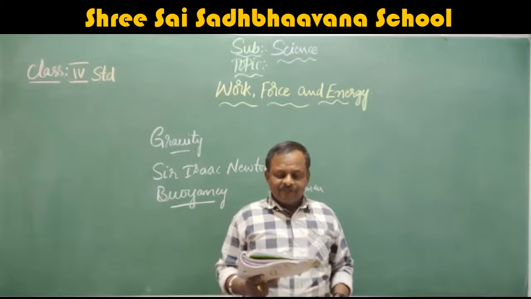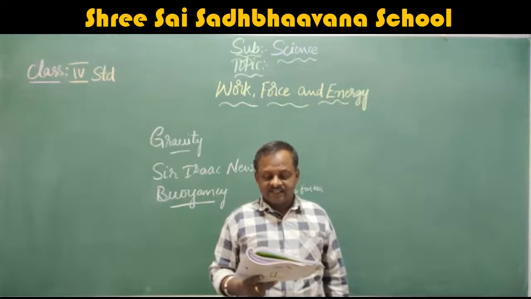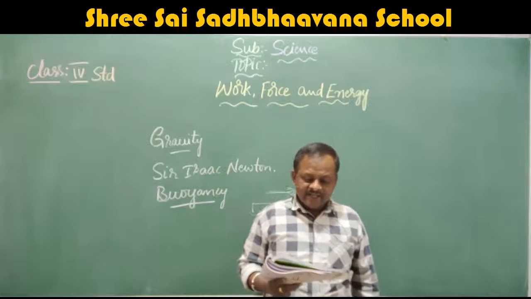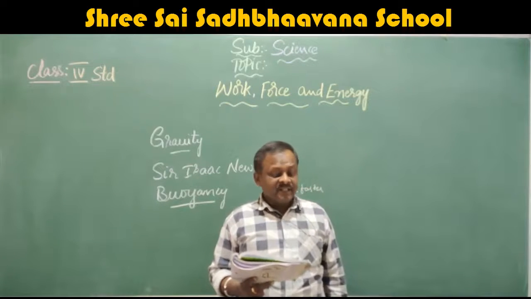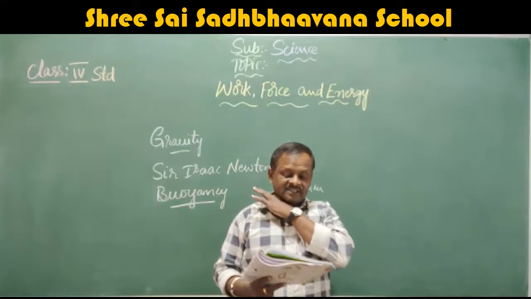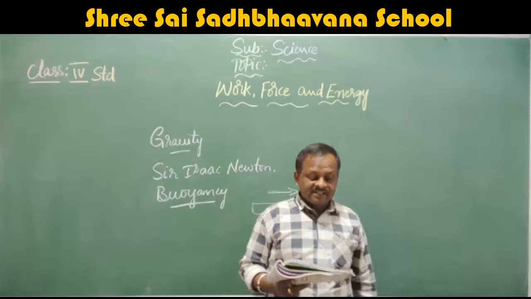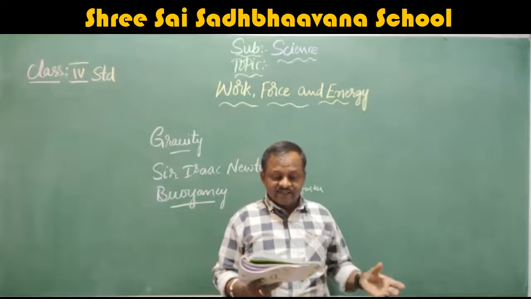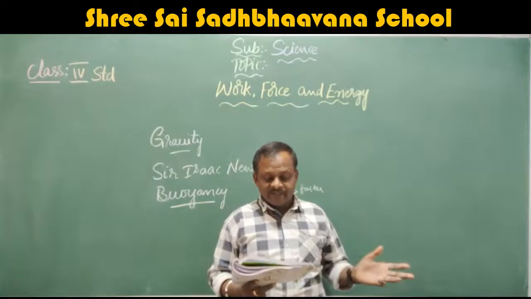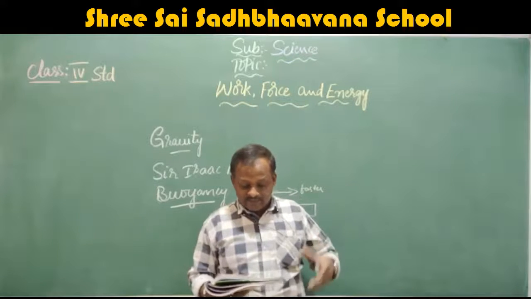Next, friction. Put a piece of ice on glass, it moves very easily along the glass. Pull an object kept on the ground, it is much harder to move. Since the surfaces of ice and glass are smooth, there is less friction. The surfaces of an object and the ground are rough, so friction is more. Friction is an invisible force that acts when two things rub against each other. Without friction, it is difficult to reduce and stop the motion of an object. For example, the bicycle stops after brakes are applied to it.